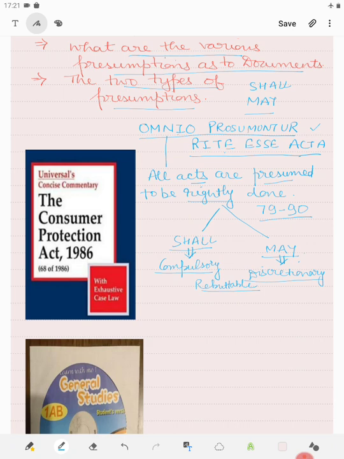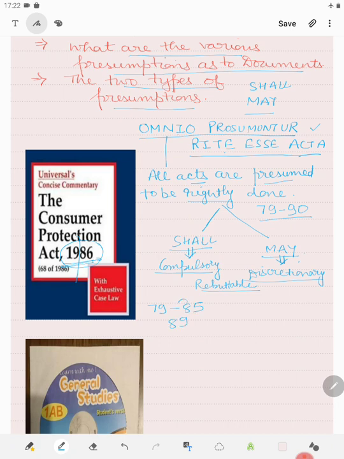Now just remember, as I have put a figure here so that you can remember: 1986, the Consumer Protection Act is of 1986. So just remember 86. Why? You will come to know. As far as shall presumption is concerned, it is 79 to 85 and 89.